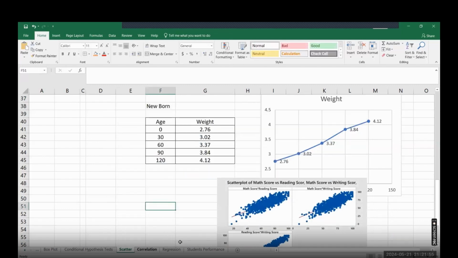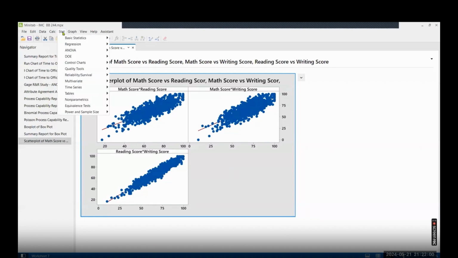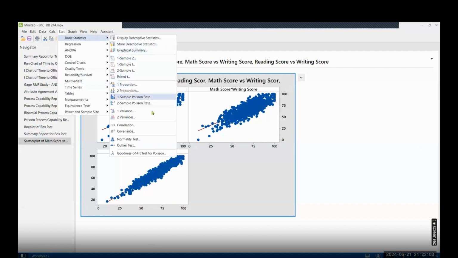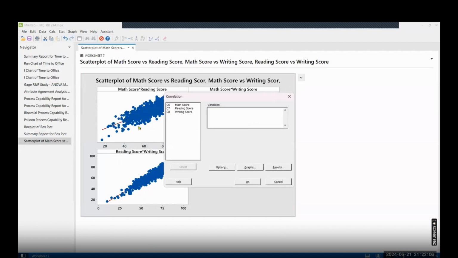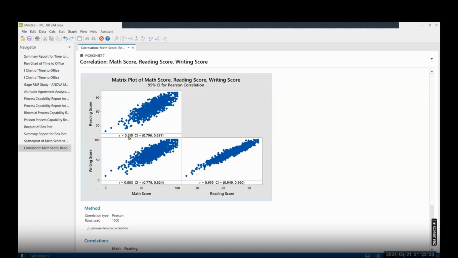To check the correlation, we will go to Stat, Basic Statistics, and here is Correlation. These are the three variables here. If you just click OK, maybe you want to see the results and the pairwise correlation table. Click on OK. And now you have the result here. If you look at the graph itself, the correlation is given as 0.818.